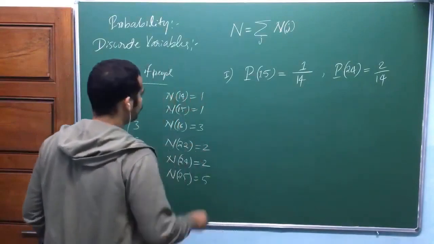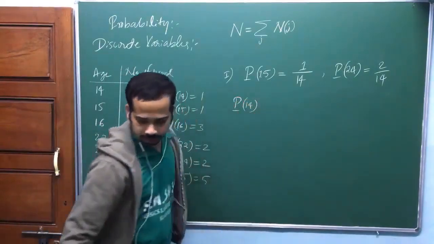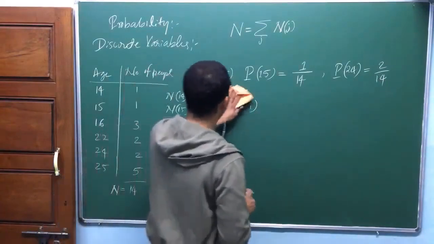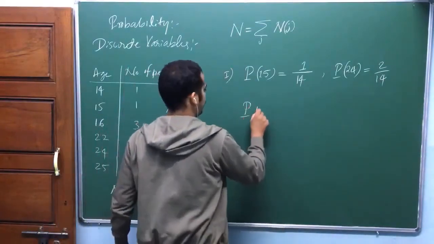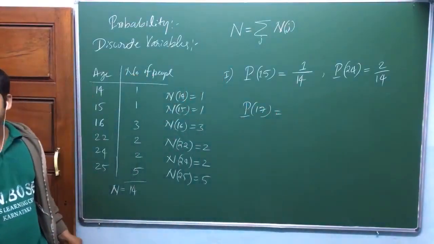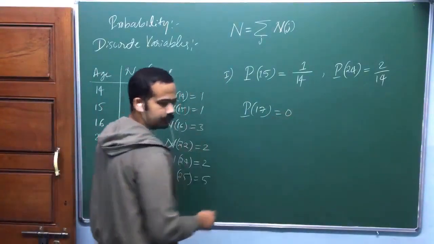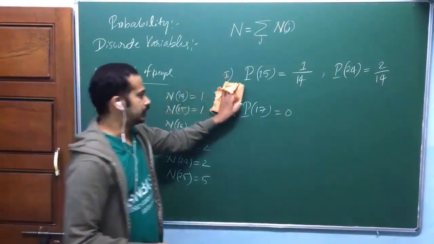If you add all of this, the probability of 14. So wait a second. Let me ask one question. What is the probability of age being 17? Quickly. 0, because there are no people with that age, isn't it? It's 0. Now look here.